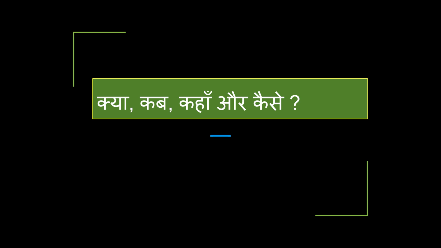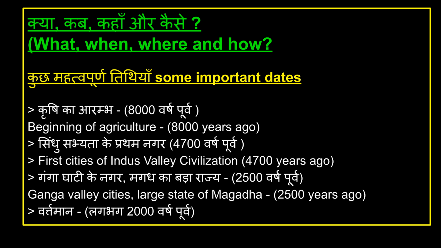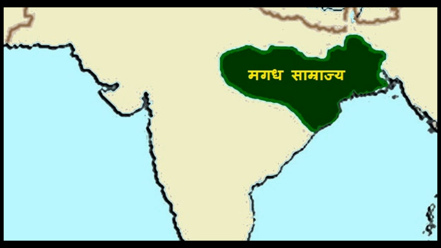Let's begin with our topic, what, when, where, and how, in the context of history. Here are some important dates. Agriculture began about 8,000 years ago. The first cities of the Indus Valley Civilization emerged 4,700 years ago. Ganga Valley cities and the large state of Magadha developed 2,500 years ago. This map illustrates the location of the Magadha Empire, a significant area during the historical periods we are discussing.